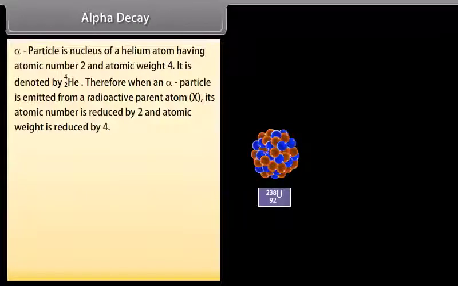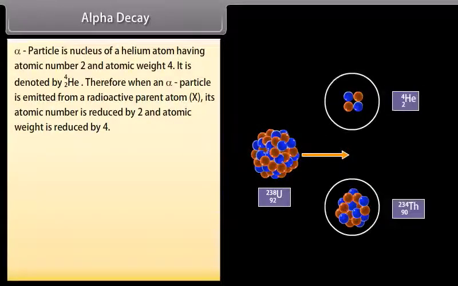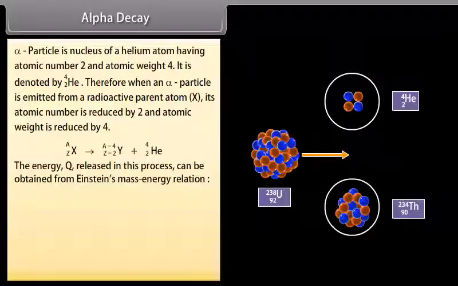Alpha decay. Alpha particle is the nucleus of a helium atom having atomic number 2 and atomic weight 4. It is denoted by He. Therefore, when an alpha particle is emitted from a radioactive parent atom X, its atomic number is reduced by 2 and atomic weight is reduced by 4. It can be demonstrated as follows. The energy Q released in this process can be obtained from Einstein's mass-energy relation. It is given by the equation